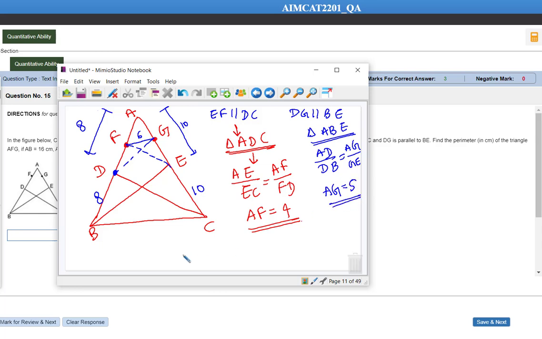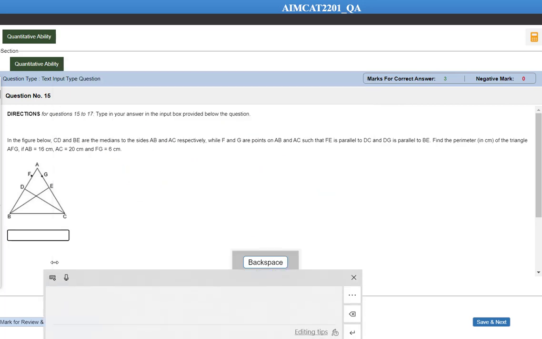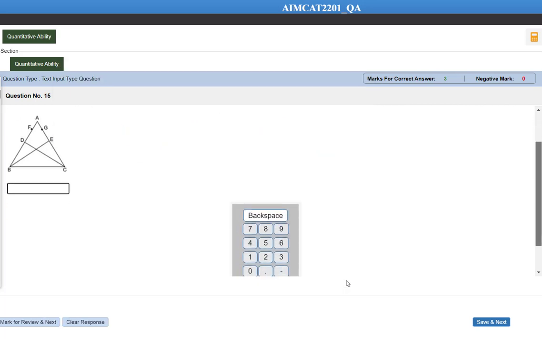Okay, so we want to find the perimeter of triangle AFG, that is equal to how much? AF 4 plus 5 plus 6, that is equal to 15. So let's mark 15 as the answer here. Let me type 15 here.